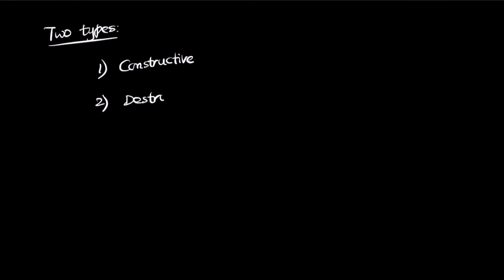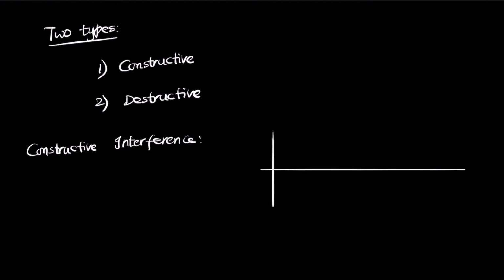So let's talk about interference now. There are two types of interference. The first one is constructive interference and the second one is destructive interference. Let's start with constructive interference. If you take a wave, a wave in general has a height. This height is called the amplitude.